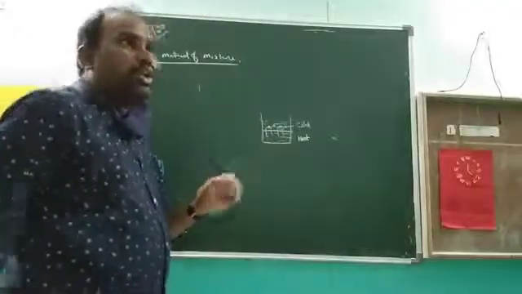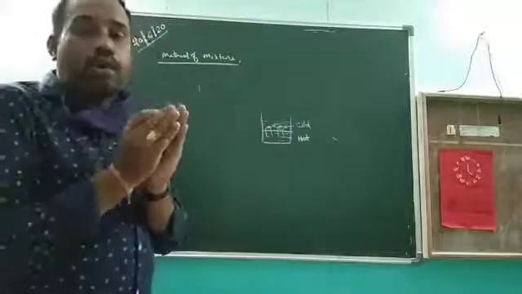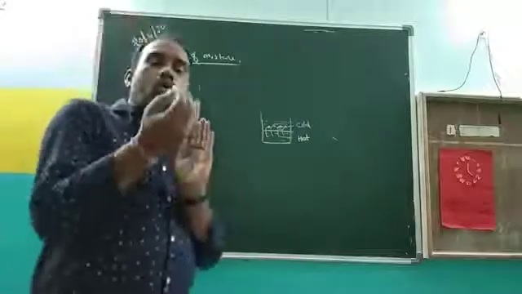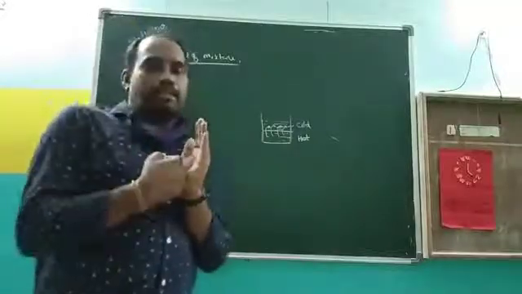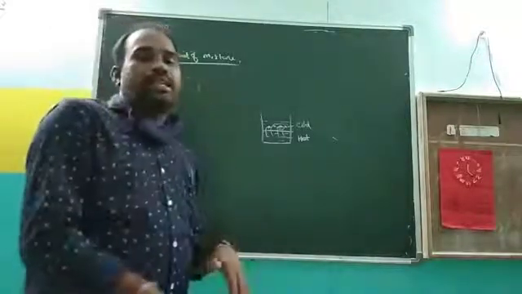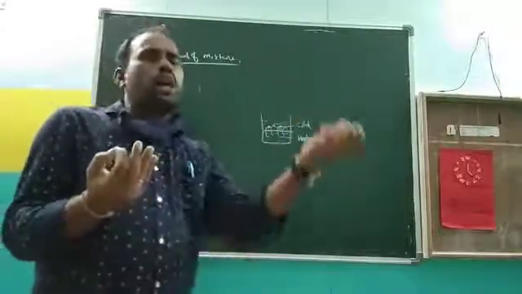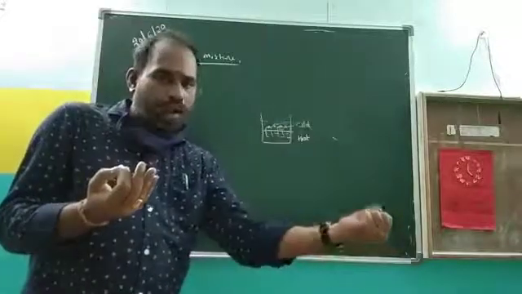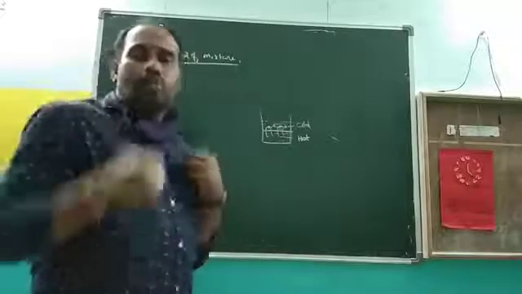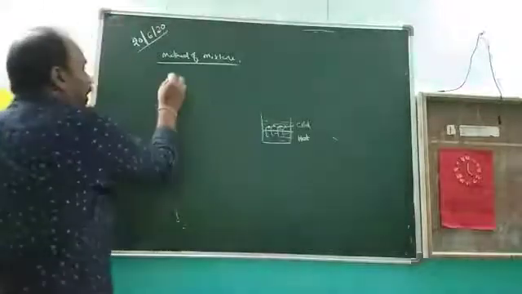What is the method of mixer? When the hot body is mixed with the cold body, then what happened? The hot body gives the heat energy, the cold body receives the heat energy. The hot body loses the heat energy, the cold body gains the heat energy. Whatever amount the hot body loses, the same amount is gained by the cold body. That's how you define the method of mixer.